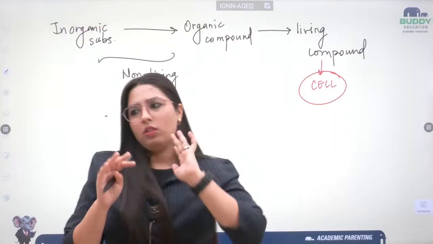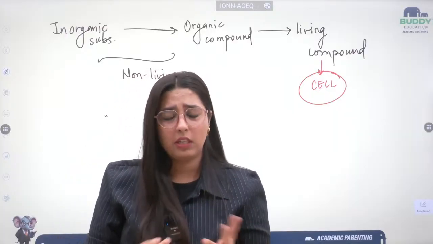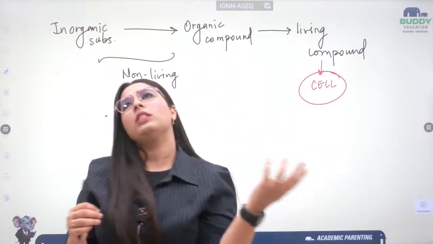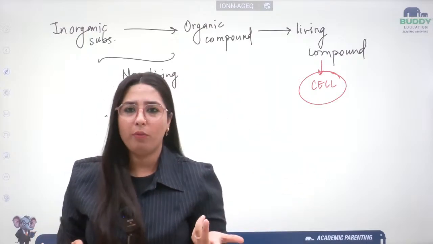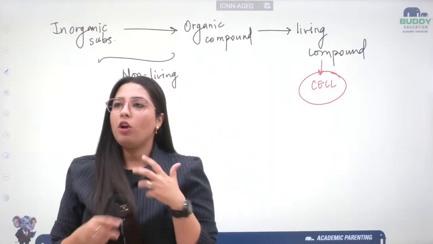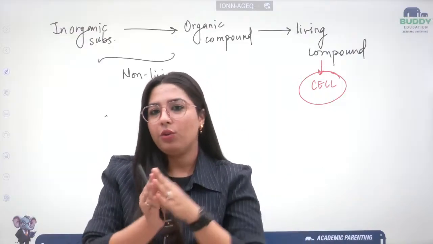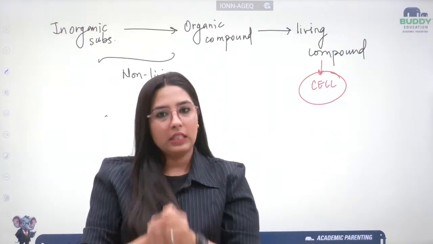This cell discovery was not a random discovery; it was something very magical for Robert Hooke. I am taking you to the year 1665.